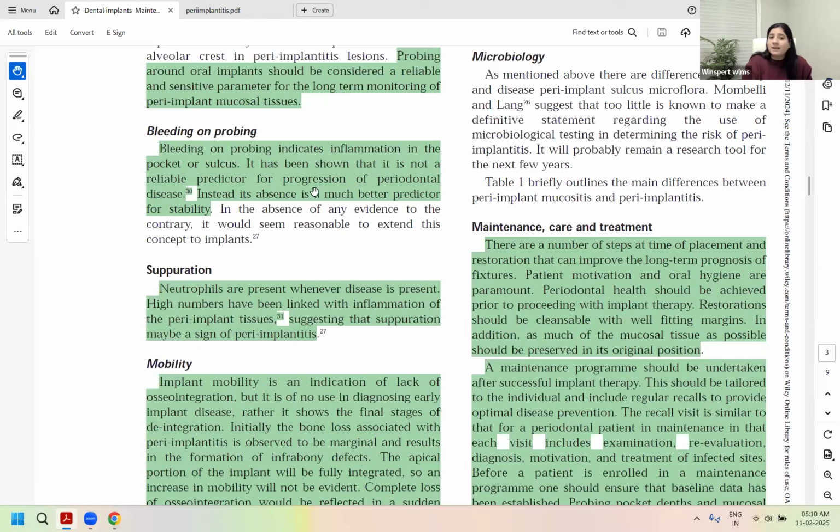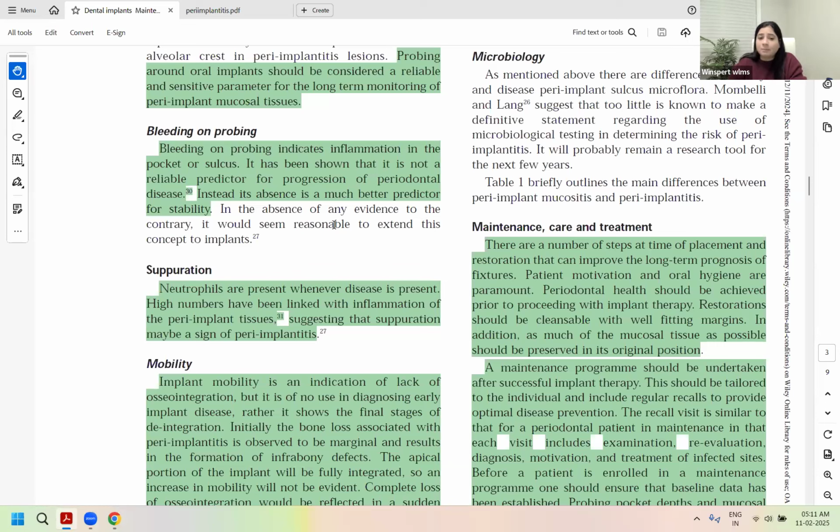Now, for bleeding on probing, it's an important indicator of inflammation. So, it is not an accurate, reliable predictor for the progression of the disease, but it tells you how stable it is. Sometimes you may have administered the treatment, but it is still bleeding, which indicates an active inflammation. That means the patient is not keeping up with the home care or oral hygiene. So it's more of an indicator of your surrounding inflammation rather than how rapidly the disease is progressing.